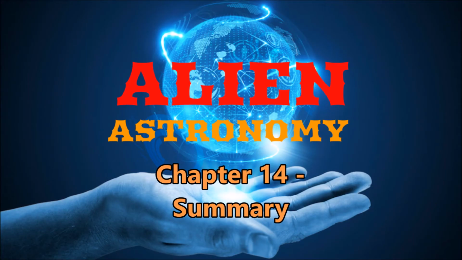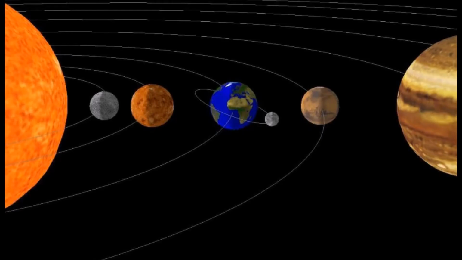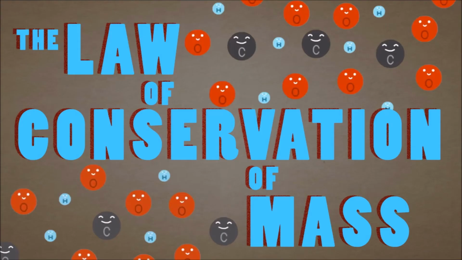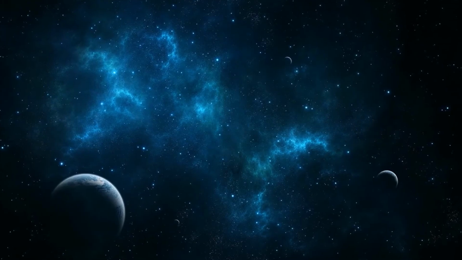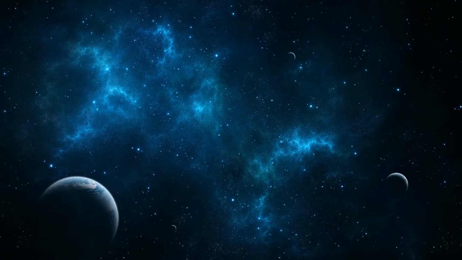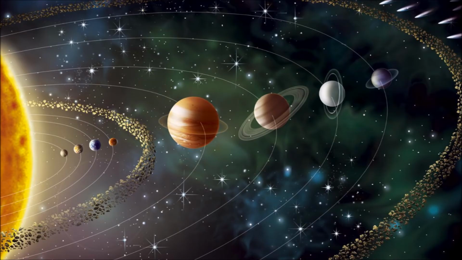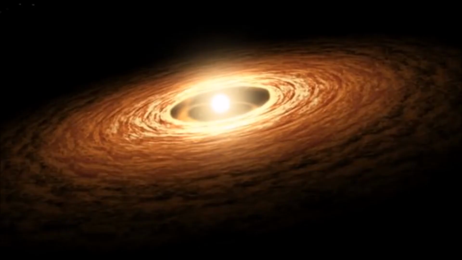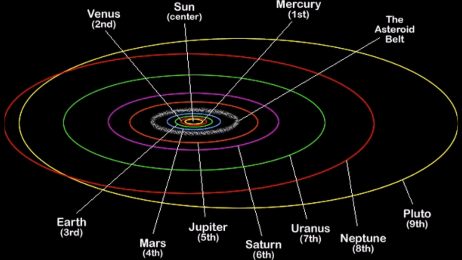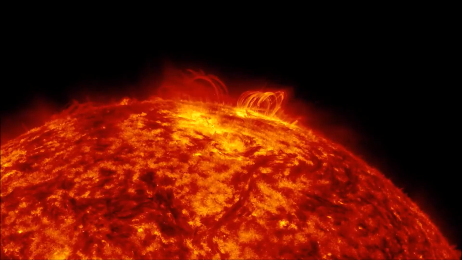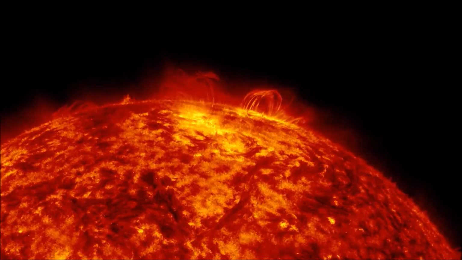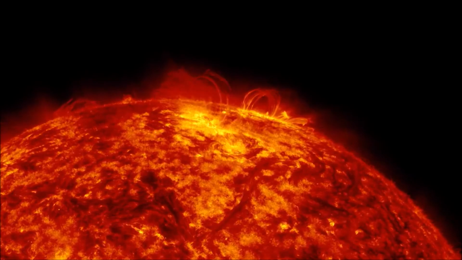Chapter 14, Summary. In order to bring the truth about our universe, we must examine all of the universe and the solar system. The first law of mass: material cannot appear or disappear, although it can change shape. So then, if stars can suddenly disappear into black holes, they can also appear suddenly out of a black hole. We must look at the entire solar system. Stardust around the solar system, the elliptical movement of the planets around the sun. We must wonder about the energy source of the sun, we must wonder about the very existence of the sun.